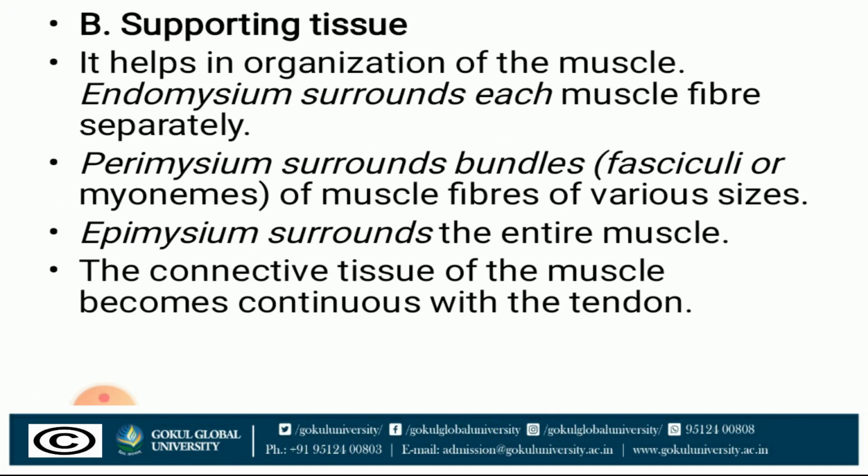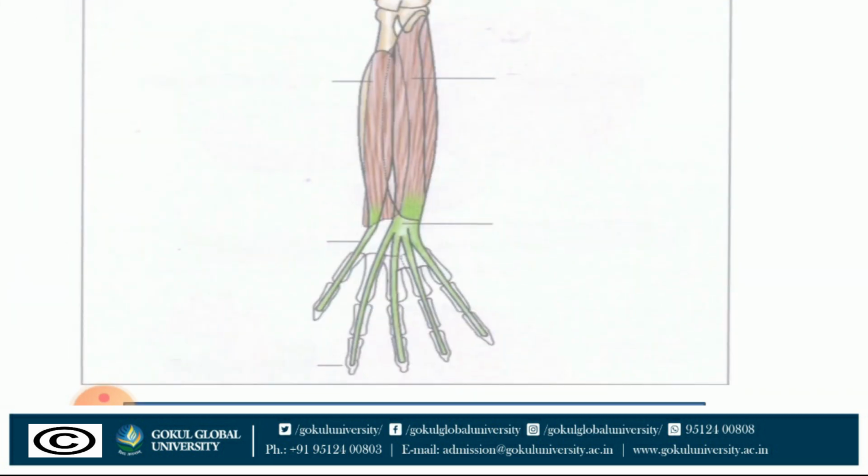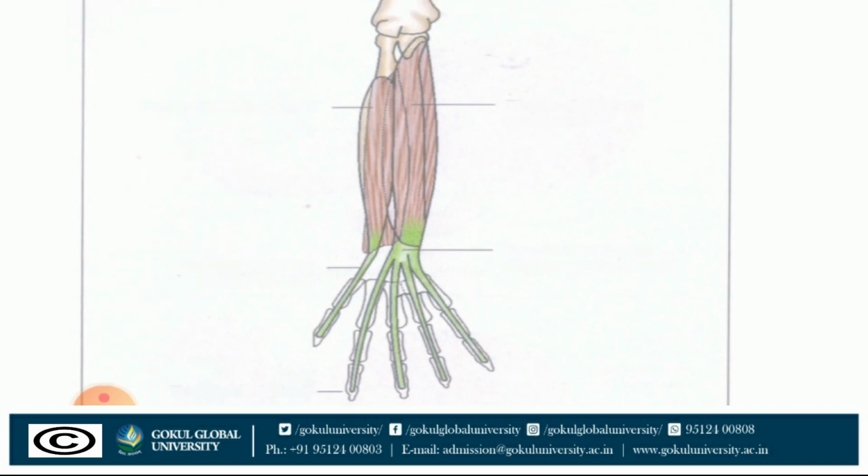Supporting tissue helps in organization of the muscle. Endomysium surrounds each muscle fiber separately. Perimysium surrounds bundles of muscle fibers of various size. Epimysium surrounds the entire muscle. The connective tissue of the muscle becomes continuous with the tendon.